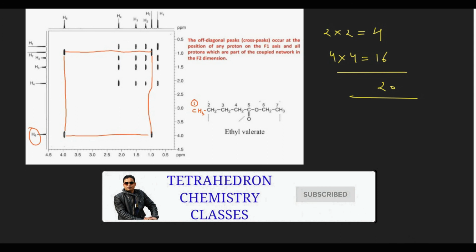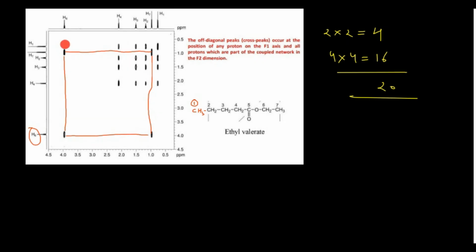But you see there is no cross peak here, right? Why is no cross peak there? Because this carbonyl moiety is there, the ester moiety is there. That means none of these can correlate with this 6 actually. That's why you are not finding the cross peak here. Only the cross peaks which can correlate all these hydrogens of this spin system are there.